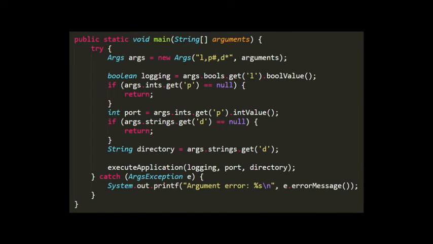We get args.ints.get, but that might be null. And if so, then that's an error. Otherwise, if it's not null, then we can get its value. And yeah, this is a little ugly and verbose, but that's mainly just because Java has an obnoxious distinction between primitives and object types. So that's really the root problem here. So yeah, this is a little verbose being explicit about errors, but I still think it's better to be explicit.